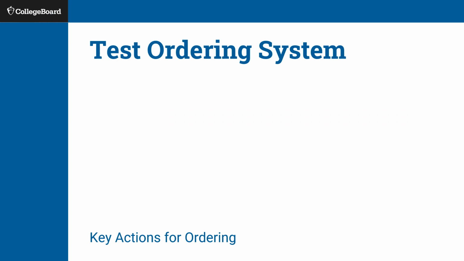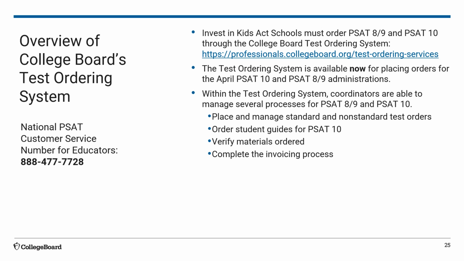Now let's transition to College Board's test ordering system. Schools order PSAT 10 and PSAT 8-9 tests through the College Board test ordering system at this URL. The cost for the spring 2023 PSAT 8-9 is $14. The cost for the spring 2023 PSAT 10 is $18. The test ordering system is available now for placing orders for the April 23rd PSAT 10 and PSAT 8-9 administrations.